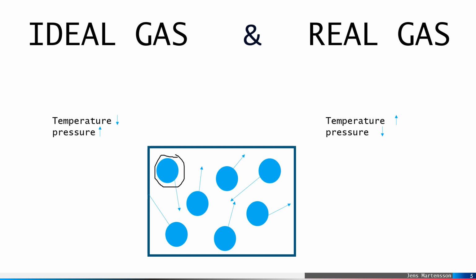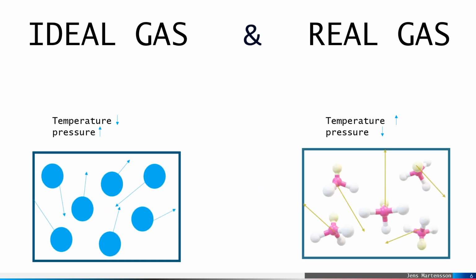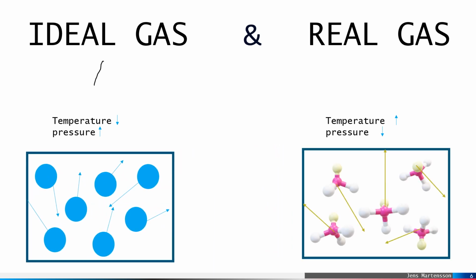Just suppose we have two figures. This one is of an ideal gas and this one is of a real gas. Now we know that there are no intermolecular forces, so they are single atoms. They will collide more, and we know that pressure is equal to collision. Pressure is the name of the collision.